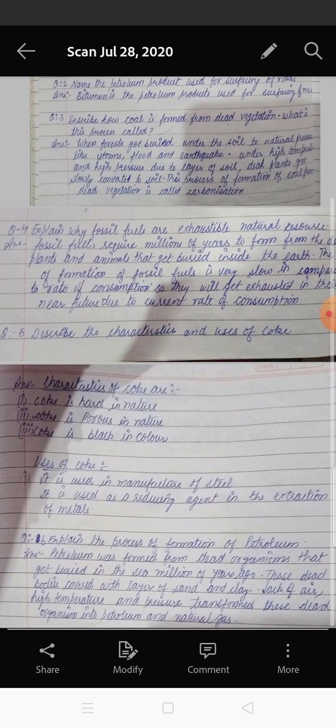For decomposition of anything like dead plants or dead animals, high temperature and pressure are necessary. Temperature and pressure are both very necessary for the decomposition of plants and animals.